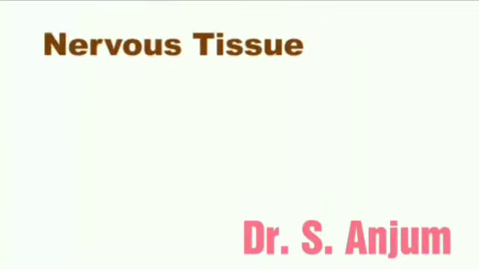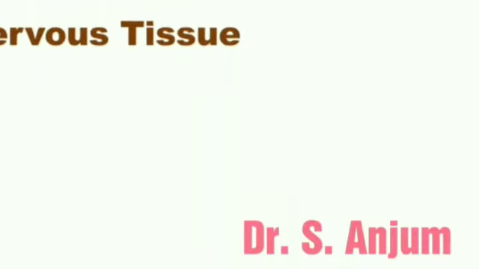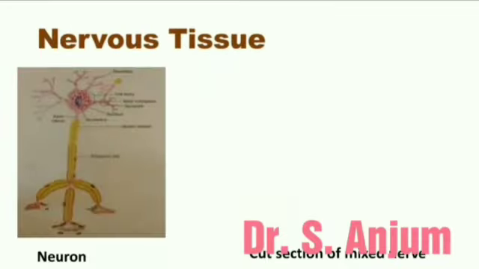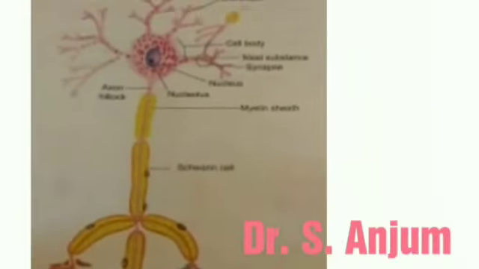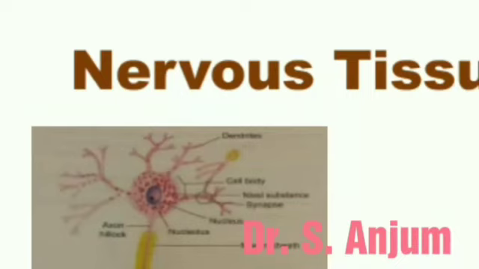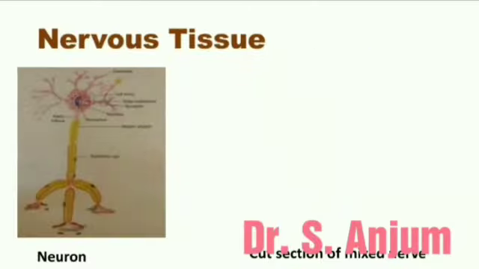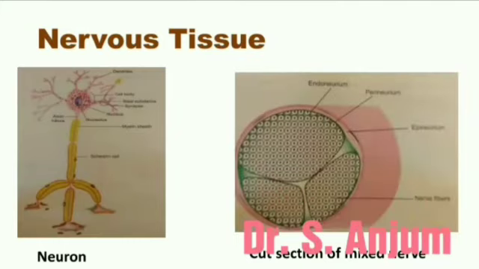So here is a picture of a neuron. What is a neuron? It is the structural and functional unit of the nervous system. I am not discussing it in detail. You can see the picture of a neuron here. There are dendrites, cell body, axons, and it is a cut section of mixed nerve.